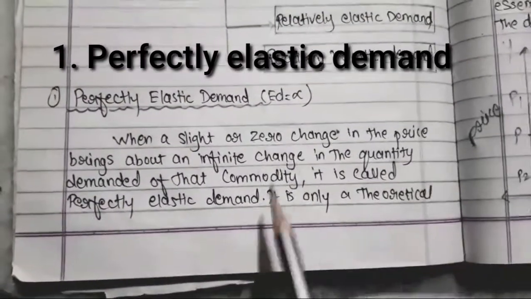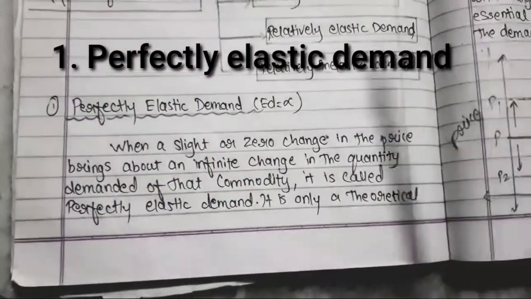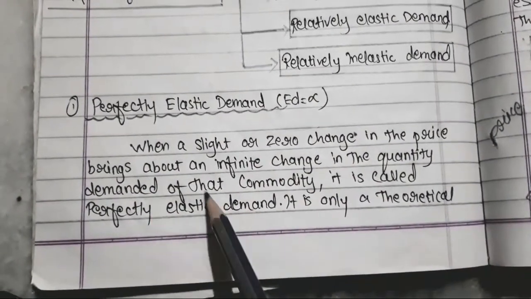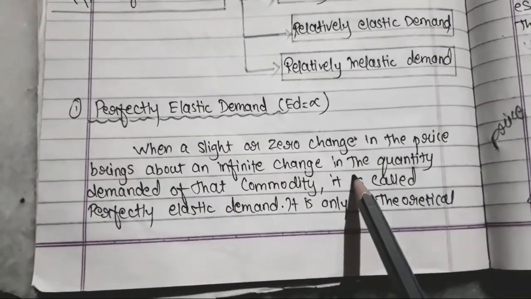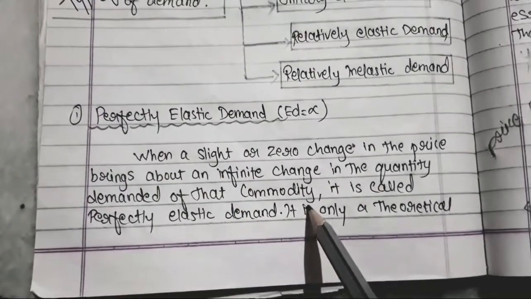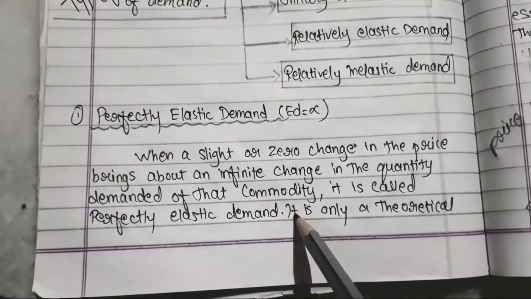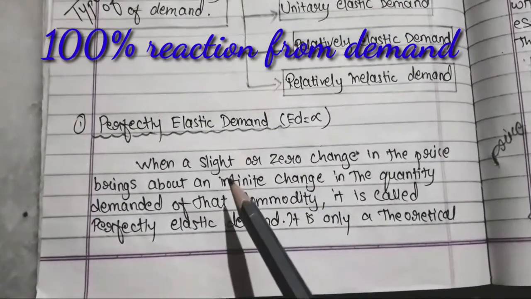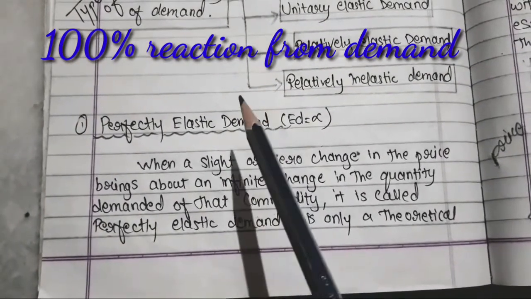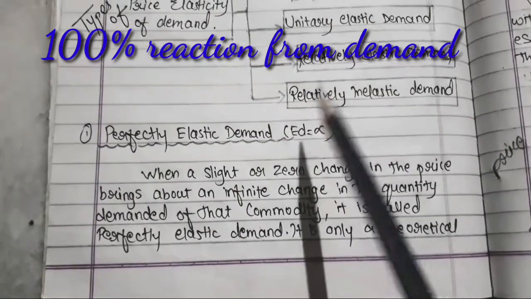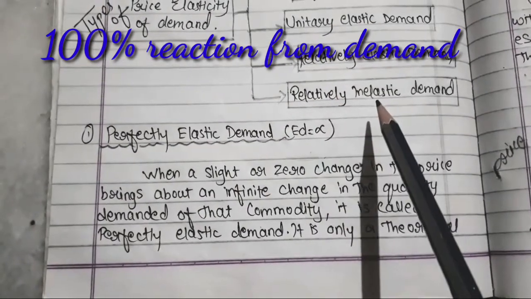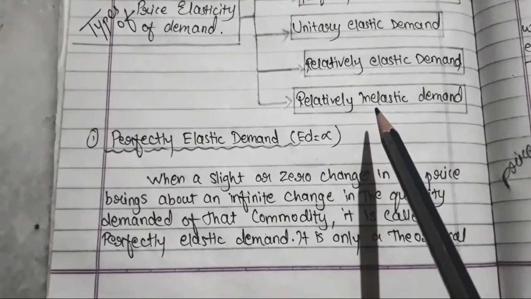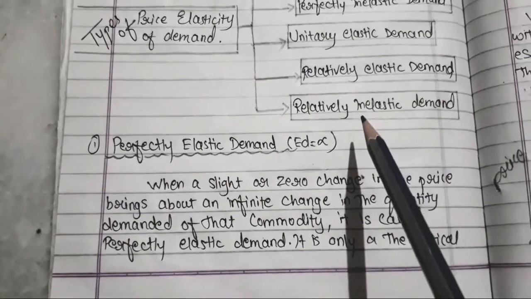So when you talk about the perfectly elastic demand, that means when a slight or zero change in the price brings about an infinite change in the quantity demanded of that commodity, it is called perfectly elastic demand. That means if your price is changing, with that change in price your demand is reacting 100%. So what is the meaning of elasticity? Elasticity is nothing but the responsiveness, how much response the other factor is giving to the previous variable.